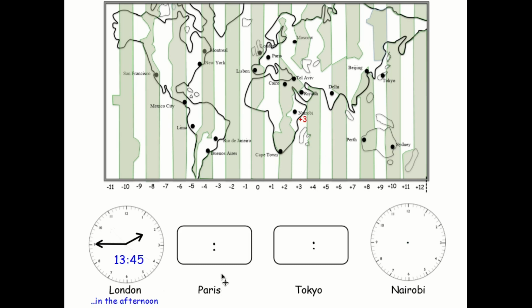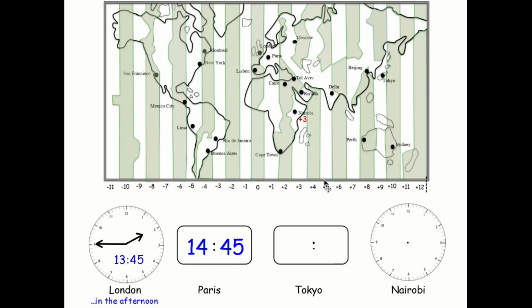What time is it in Paris? Well, let's have a look here at the map. Paris is here. So let's have a look down here. We have to add 1 onto the time in hours. So we're adding 1. It's 1 hour later than London. So it's going to be 2:45 in the afternoon in Paris, and we write that like this.